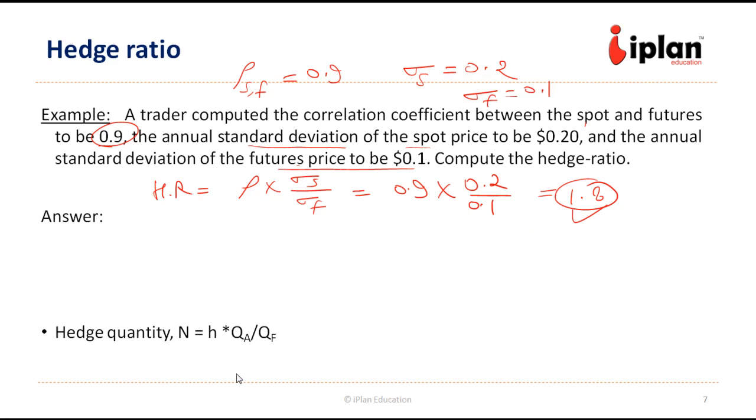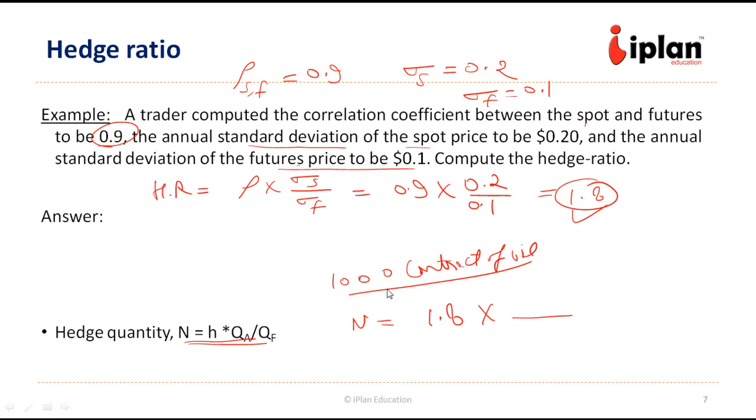Now if we want to calculate the hedge quantity, then we can find out. Suppose we want to hedge 1000 contracts of oil. This is what needs to be hedged. So how many future contracts do we want? We can simply write N equal to hedge ratio 1.8 into QA, the quantity of asset, say 1000, into, suppose one contract is for 10 barrel, so 1000 into 10.